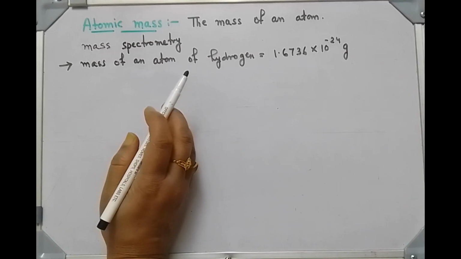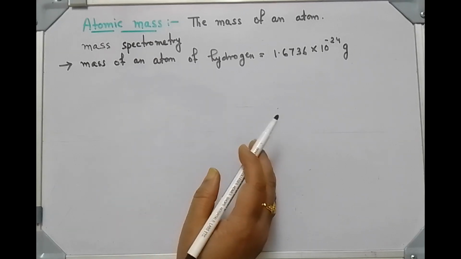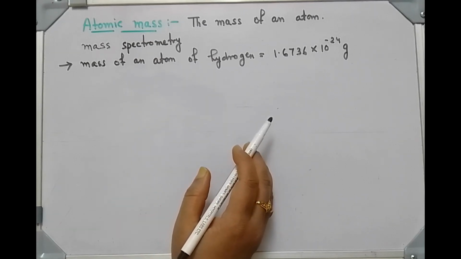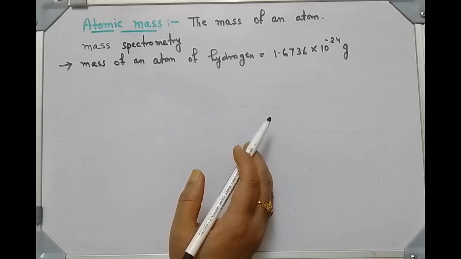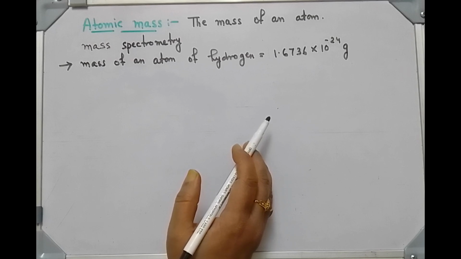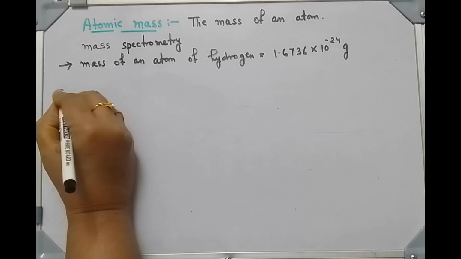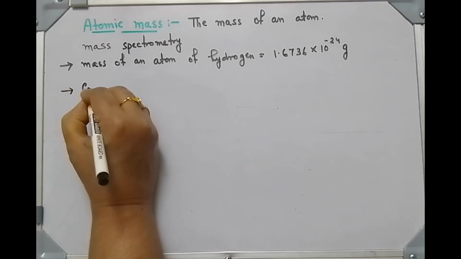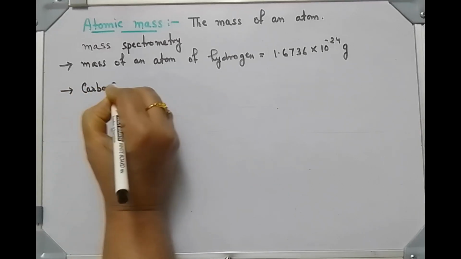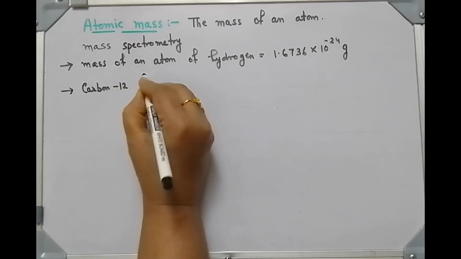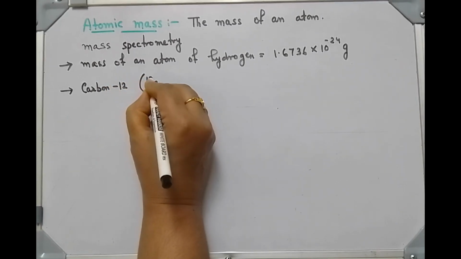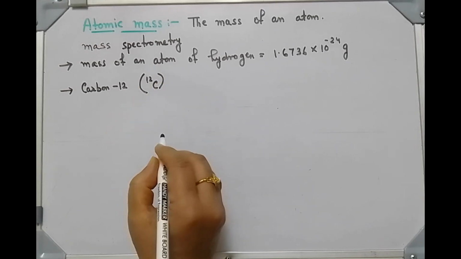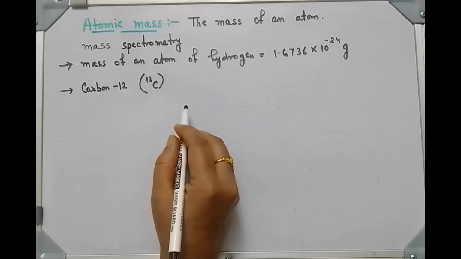Since hydrogen is the lightest element in the periodic table, in the beginning it was chosen as a standard element and other elements were assigned masses relative to it. The present system of atomic mass is based on carbon 12 as the standard.